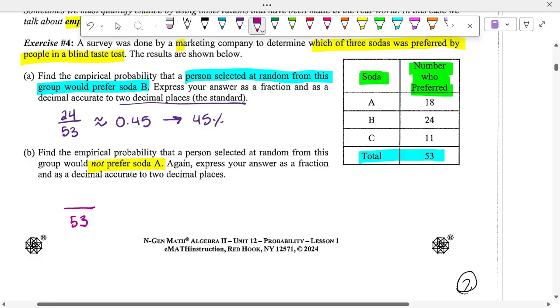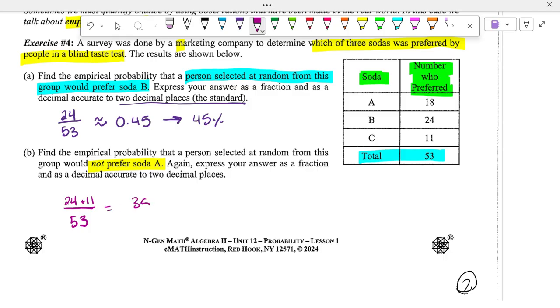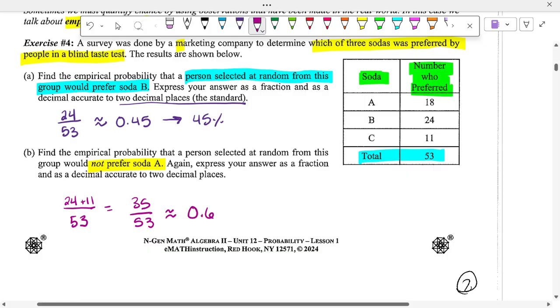How do you know? You add B and C together. So we do 24 plus 11. This would be 35 out of 53. So that's approximately what, to 2 decimal places? 0.66. So that's approximately 66%.